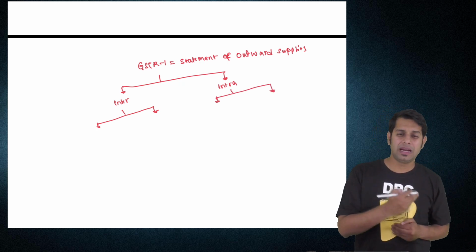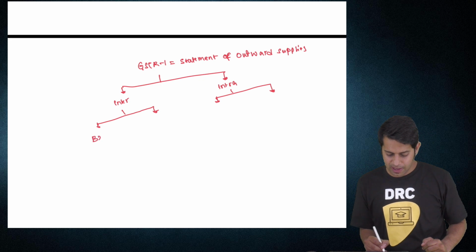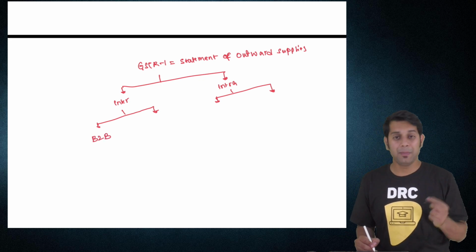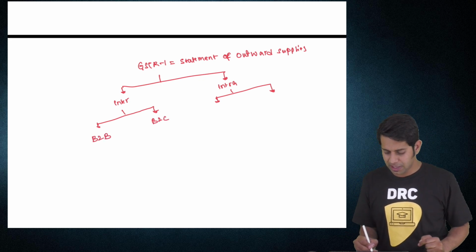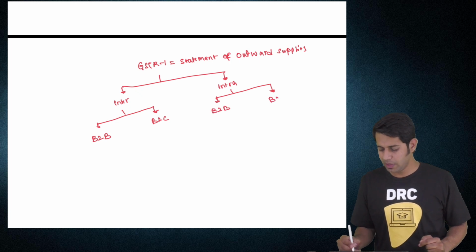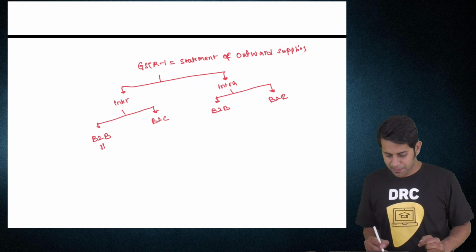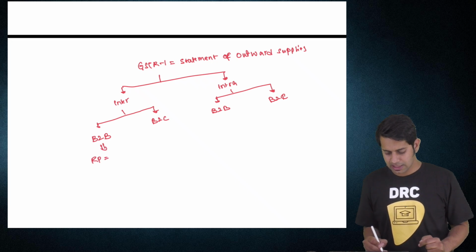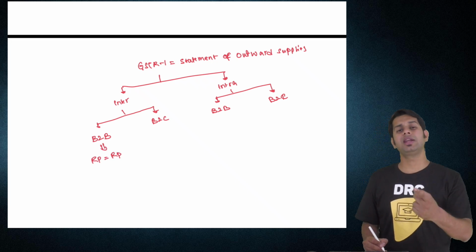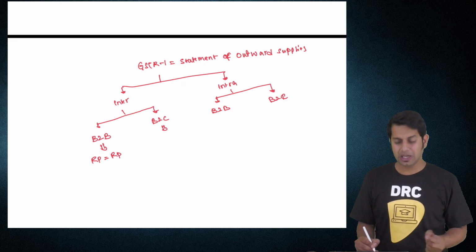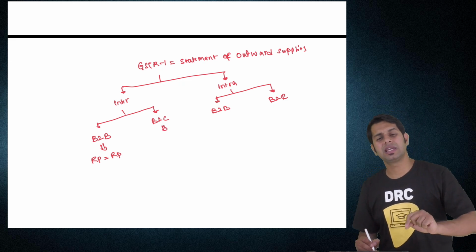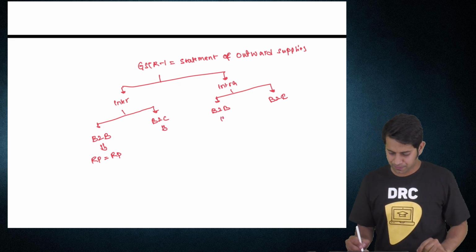These types of supply, interstate and intrastate, can be B2B supply or B2C supplies. B2B means what, sir? A registered person is making supply to another registered person.